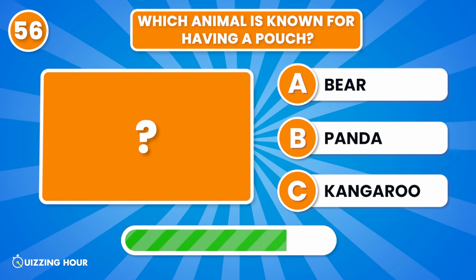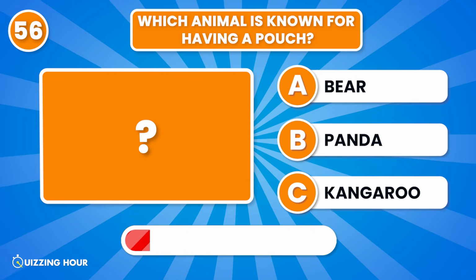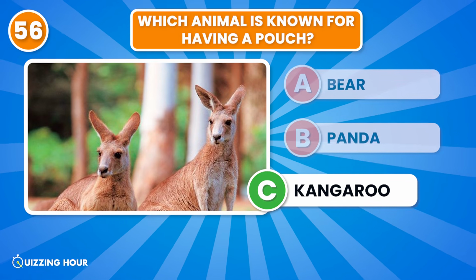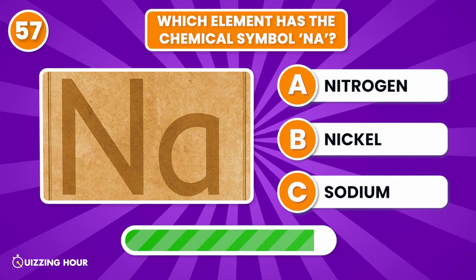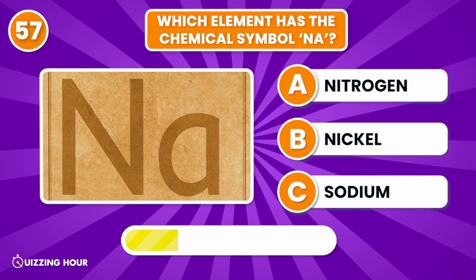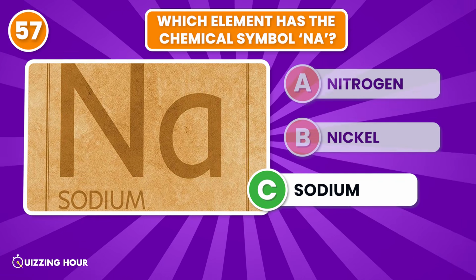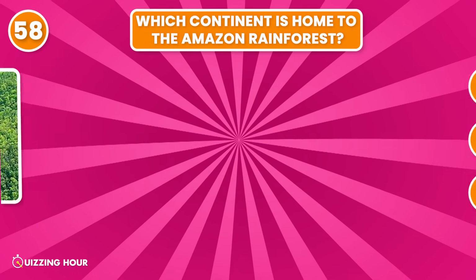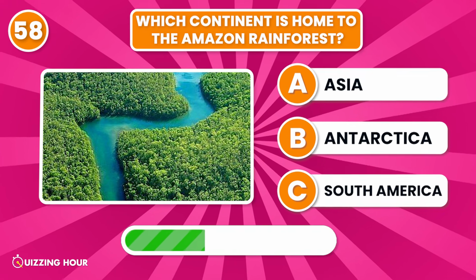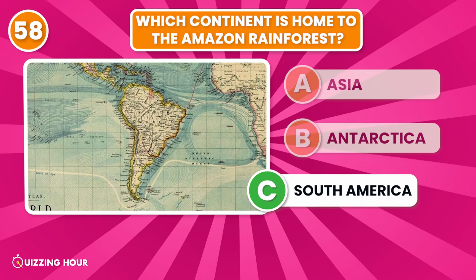Which animal is known for having a pouch? Kangaroo. Which element has the chemical symbol Na? Sodium. Which continent is home to the Amazon rainforest? South America.